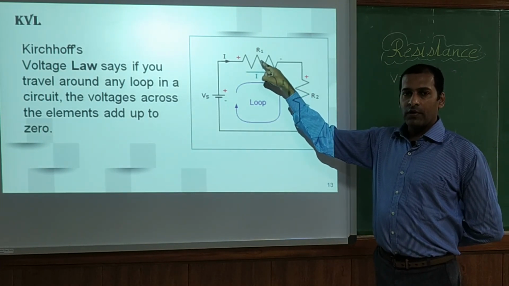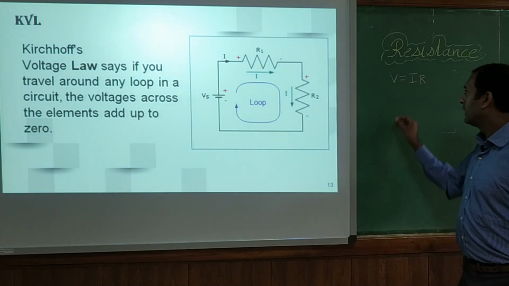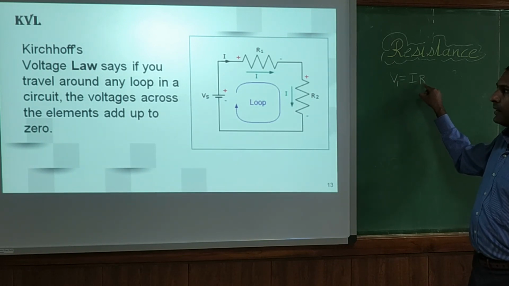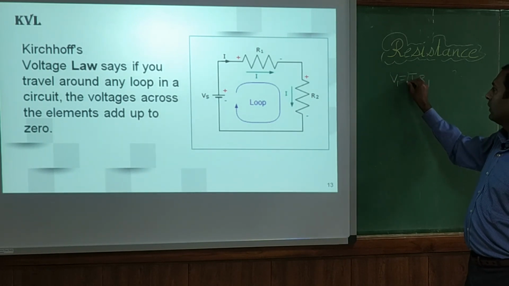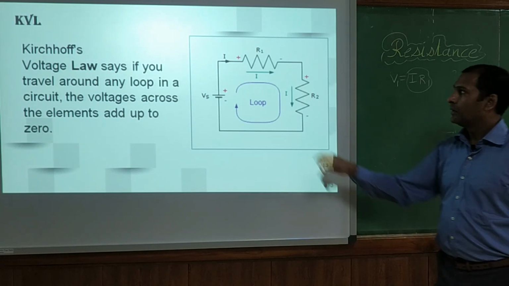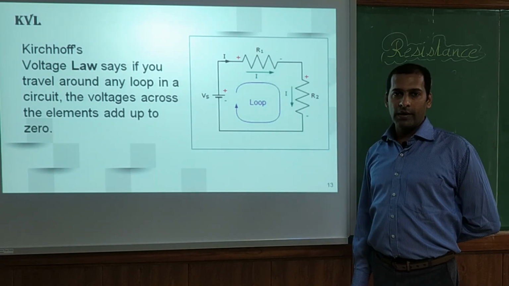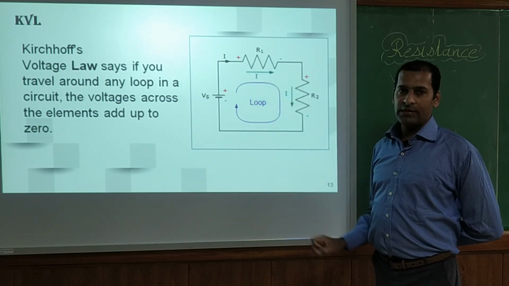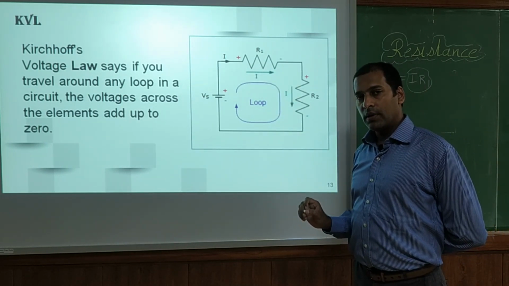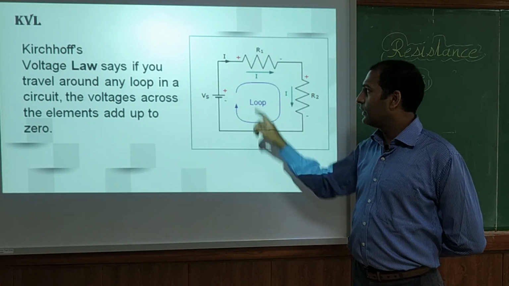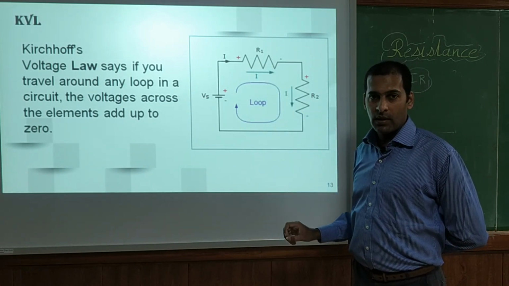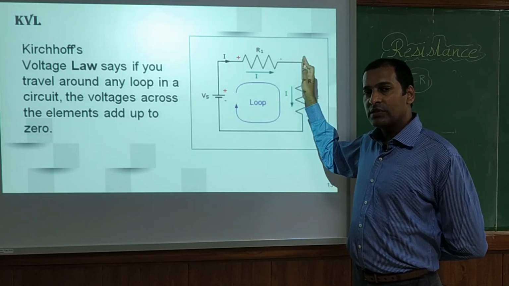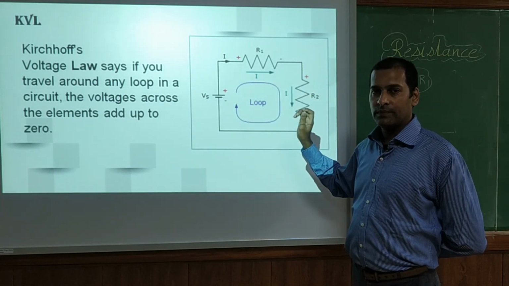So if it is R1, the voltage across R1 is say V1. So we will have I into R1. So this is the voltage drop across the resistor R1. Now here we have to give the direction. We have to remember one thing about the direction of sign. Either it will be minus or plus. How do we decide? It will be the direction of the destination.